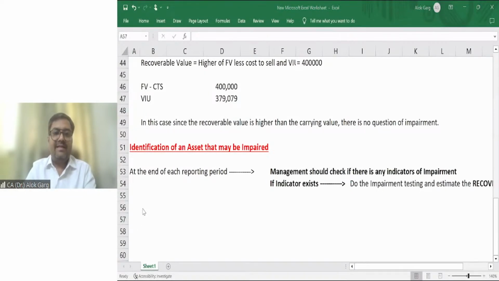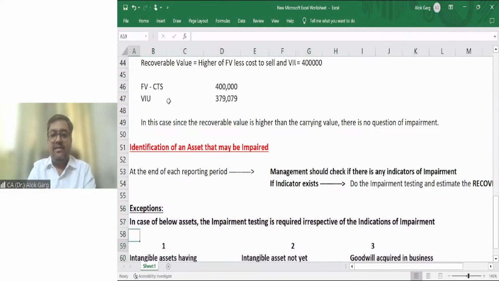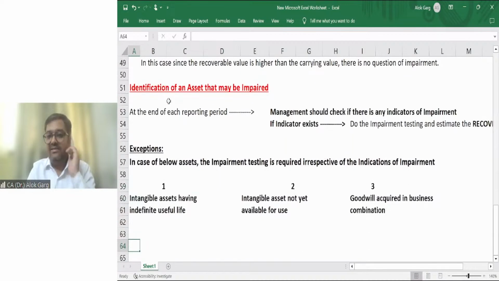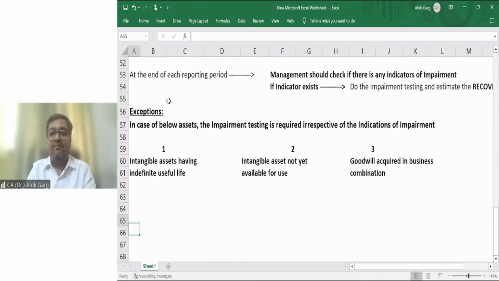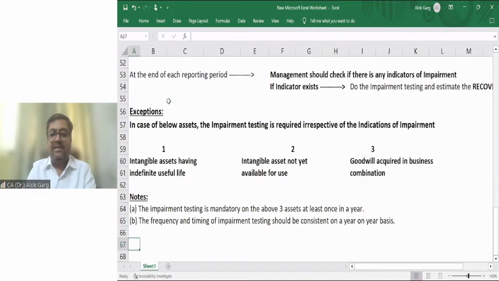So now I'll discuss these exceptions, which I have already discussed. So what is the exception of this rule? The rule is that the indicator has to be there, then only impairment testing is required. The exception is in the case of three assets, where impairment testing is required irrespective of the indication of impairment, right? There are some notes which I have told you. What are these notes? Impairment testing is mandatory on the above three assets at least once in a year.